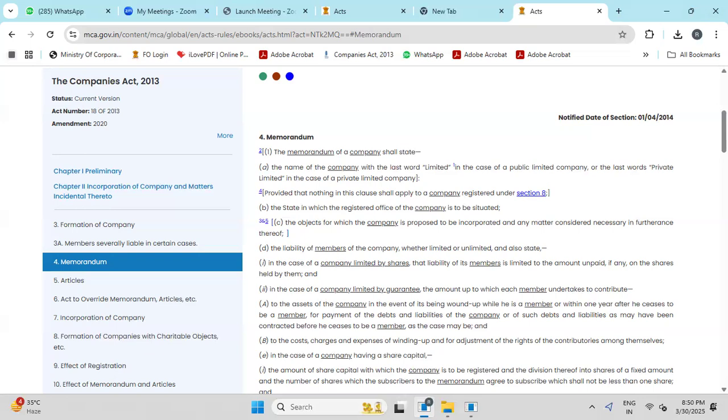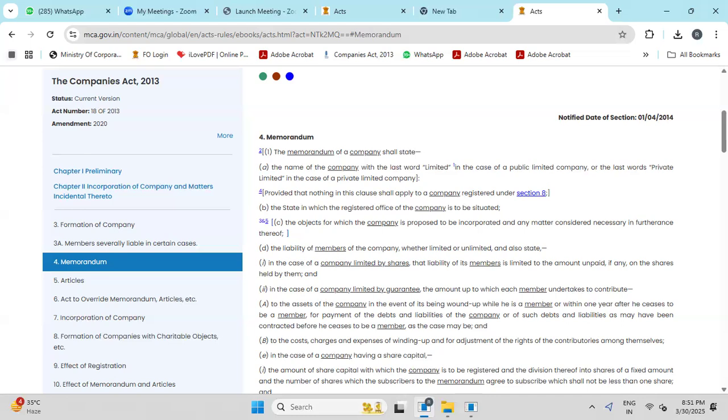The state in which the registered office of the company is to be situated. So the memorandum of association contains the name of the company and the state in which the registered office of the company is to be situated, like Telangana, Andhra Pradesh. Then the objects for which the company is proposed to be incorporated, and any matter considered necessary in furtherance thereof.